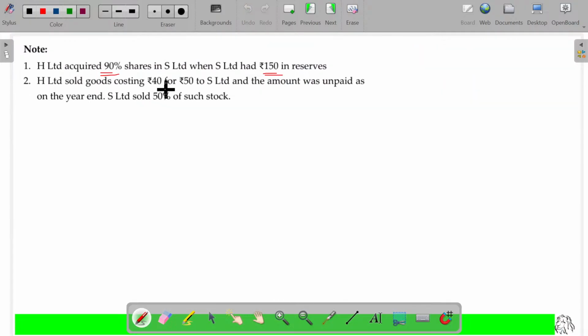H Limited sold goods costing 40 for 50 to S Limited, and the amount was unpaid at the year end. So H Limited sold goods to S Limited. The real cost being 40 and 10 rupees profit added. From this it is very clear that in the books of H, S is a debtor for rupees 50. In the books of S, H is a creditor for rupees 50. This is all about mutual owings, and you can cancel the debtors and creditors.